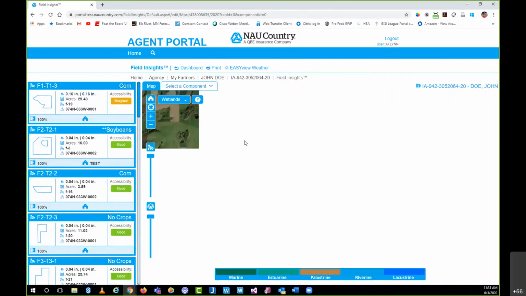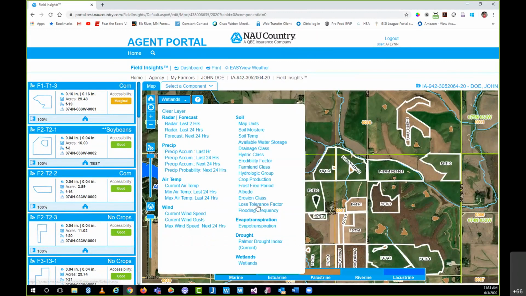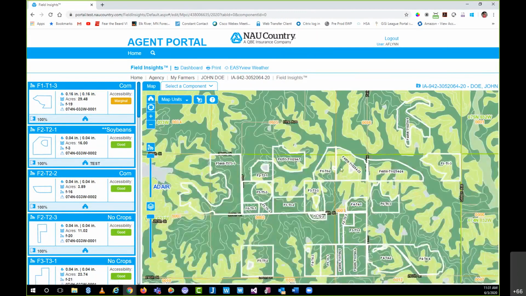So let's go back to Iowa here. I've selected my farm there, just to go back to the fields. And let's look at some of these different soil layers. These are probably the more popular layers, which makes sense. As you can see, it is the biggest category with the most layers provided. Starting with our map units, this is a newer one. You can see when I select that, the map changed. But in this case, this is one of the only layers that doesn't have a legend.